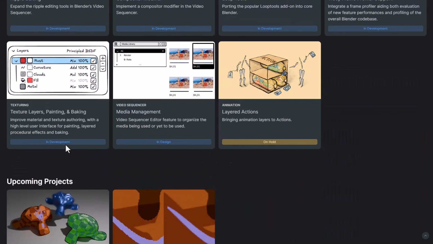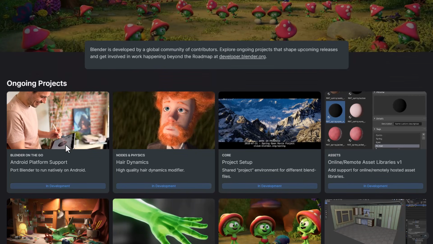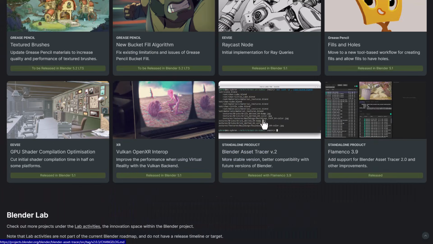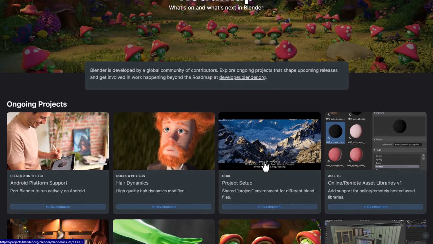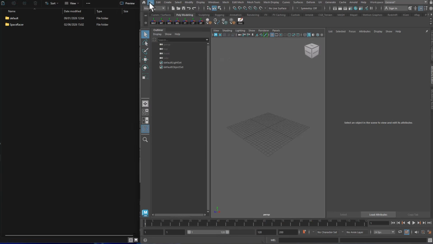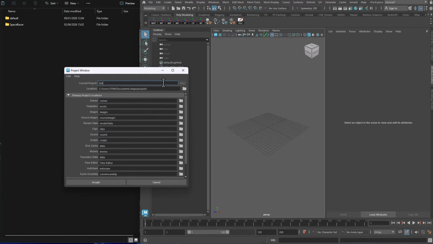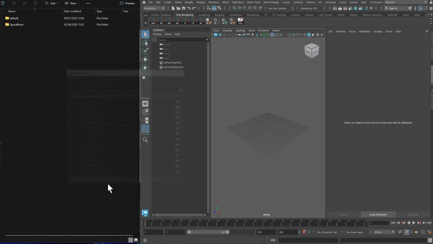If we scroll all the way up and take a look at some ongoing projects, you will notice something pretty interesting. We'll talk about these ones, but most studios would require a project setup to make sure that everything exists in one place. Instead of relying heavily on a tool like the Blender Asset Tracer, you can actually have all of your stuff stored in one place when you do set up a project. And once you set up a project, it means that all the resources that you get to work with exist within that project. Pretty similar to what you have with tools like Cinema 4D and Maya.